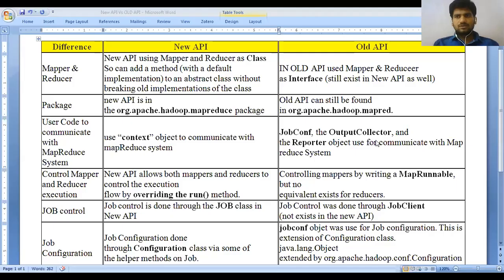Now we will see the overall differences between the old and the new APIs. I made a small table. Is it visible to everyone? So now we can see the differences between the old and new APIs.